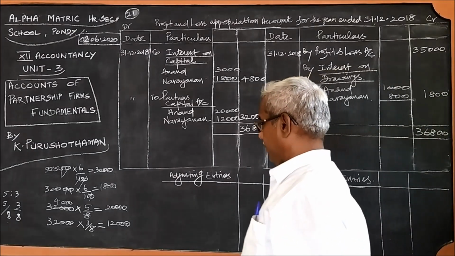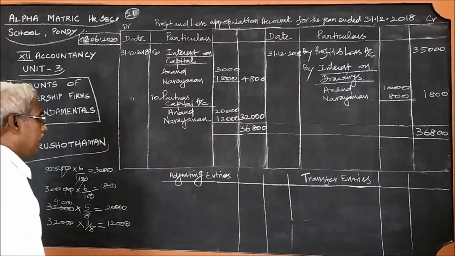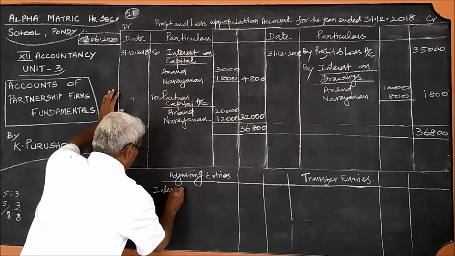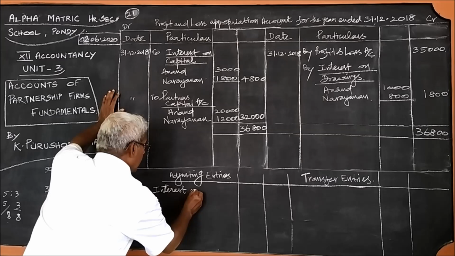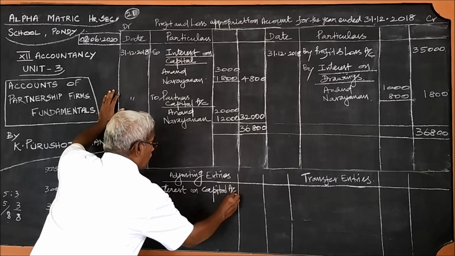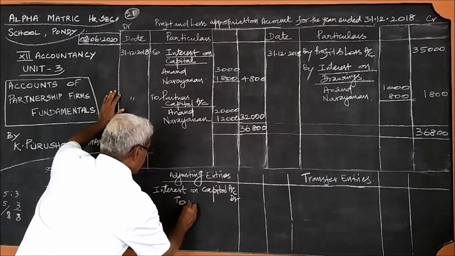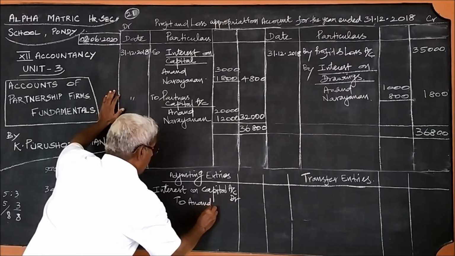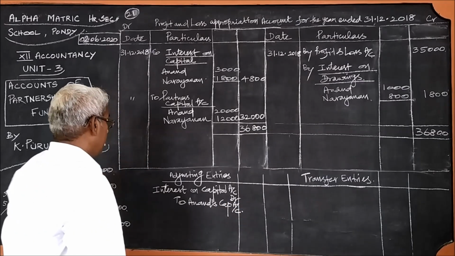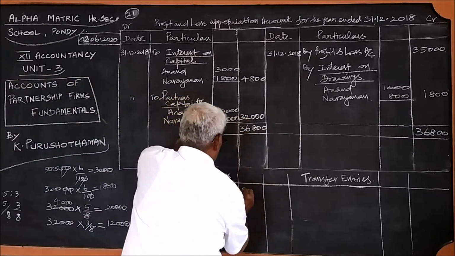And for this, the first item is for the interest on capital. So, interest on capital account, debtor to Anand's capital account, the amount is 3,000.